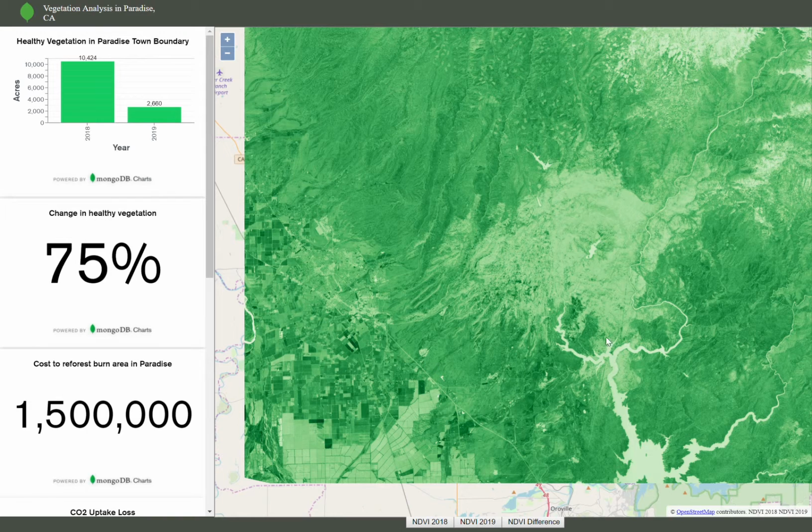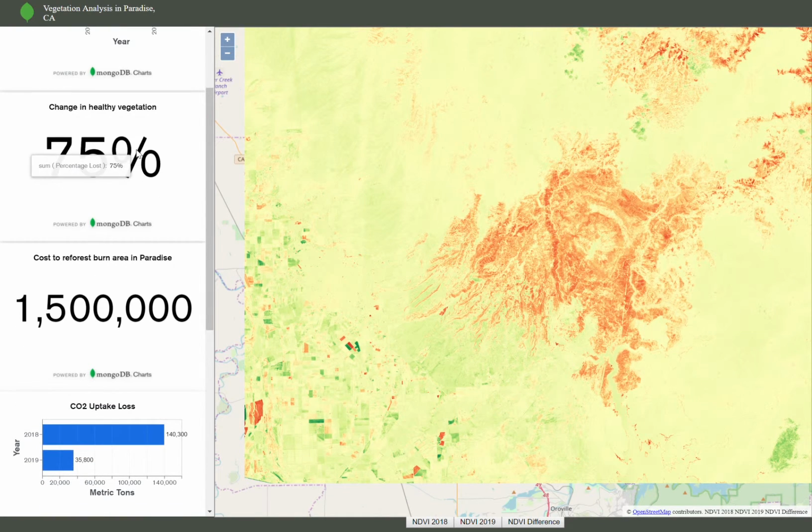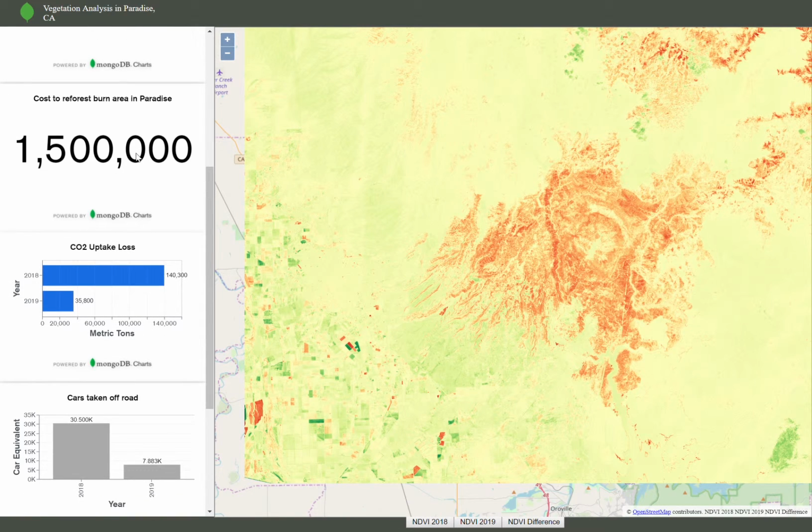I took these two data sets and compared them, and this area in red is where there was a loss in healthy vegetation. Yellow is neutral, and green is where vegetation actually grew after the fire. Over here, I did some statistics and calculated the healthy vegetation in the Paradise town boundary. There's about 10,000 acres in 2018, and after the fire, that went down to about 2,000 acres. So that's about a 75% loss of vegetation.